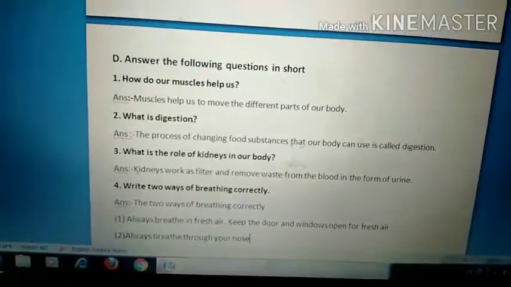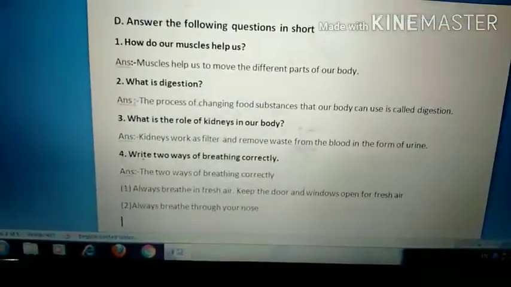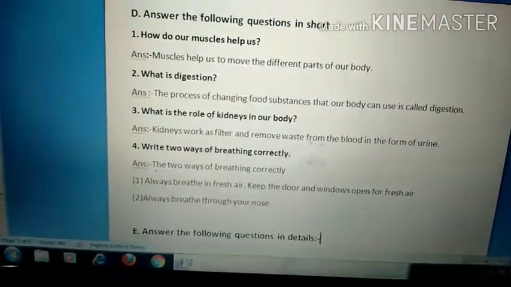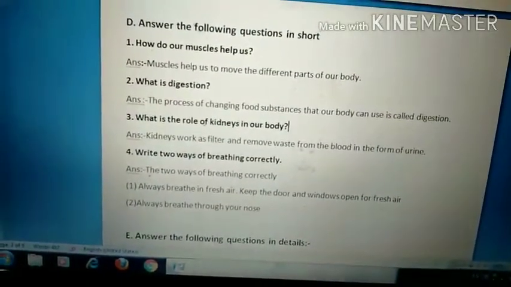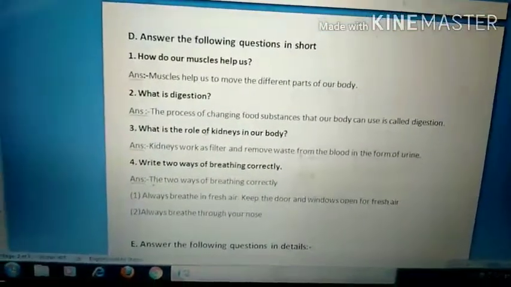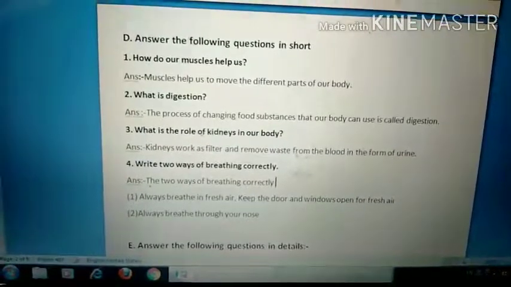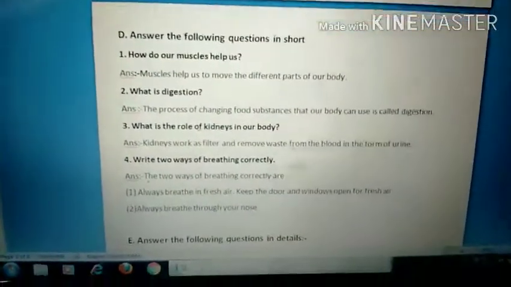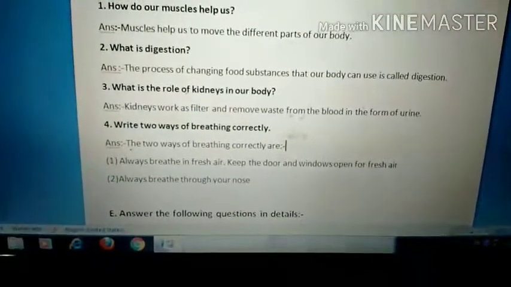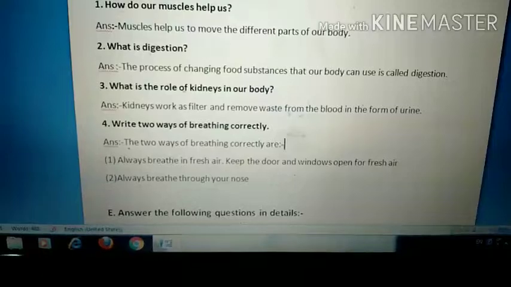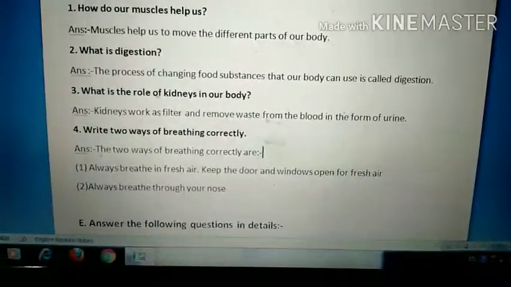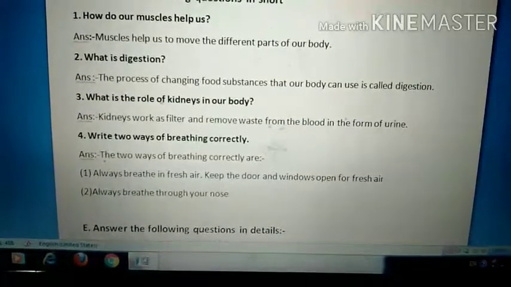The answer should be: the 2 ways of breathing correctly are, just write here, are: always breathe in fresh air. Keep the door and windows open for fresh air.